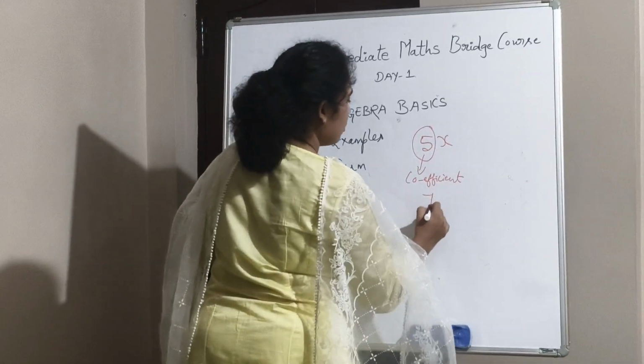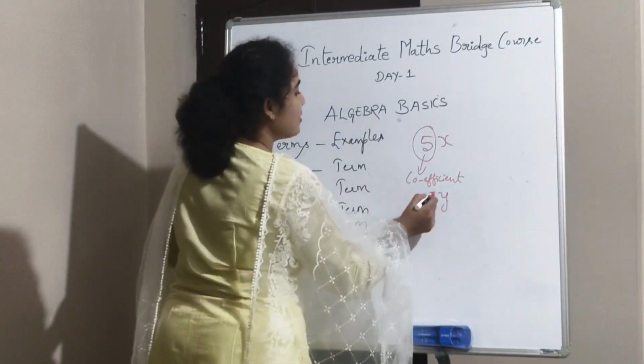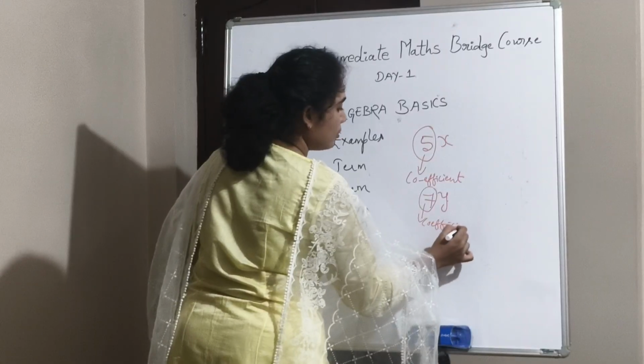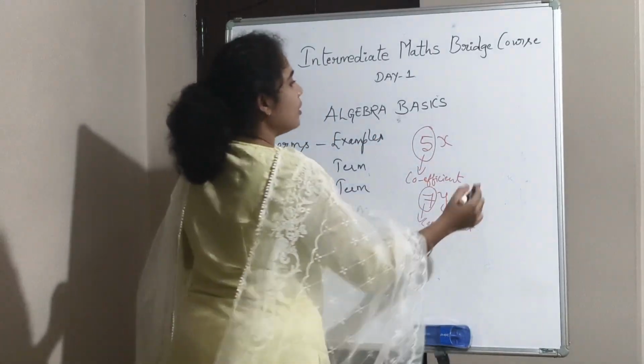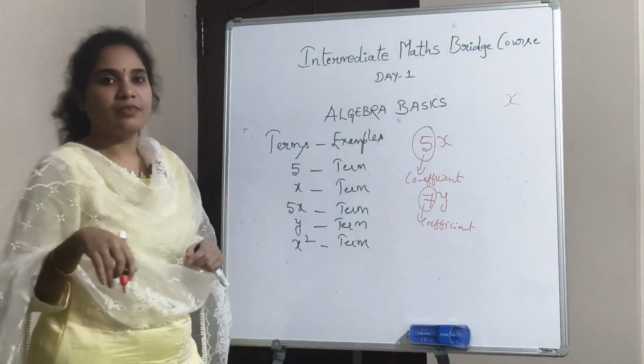Let us take 7y. So what is the coefficient here? 7 is the coefficient. Correct? Okay. Let us consider x. So what is the coefficient here?